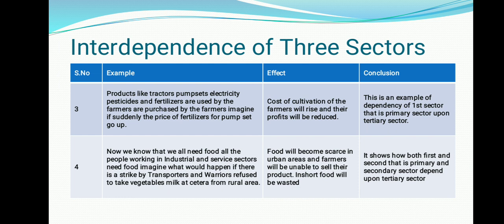So what will happen? The food will become scarce in urban areas and farmers will be unable to sell their produce. It means in one place food is needed, and in the other place food is wasted because it is not used. So in short, food will be wasted. It shows how both the first and second sectors, that is primary and secondary sector, depend upon the tertiary sector.